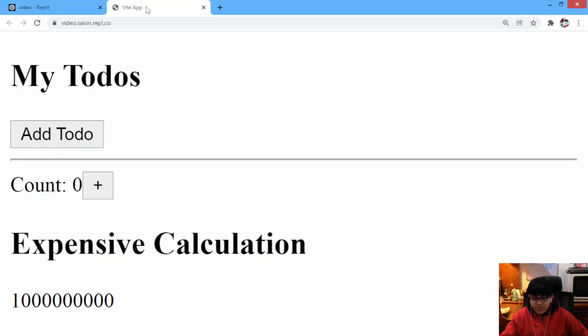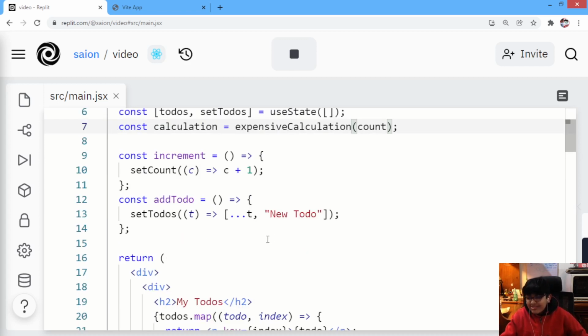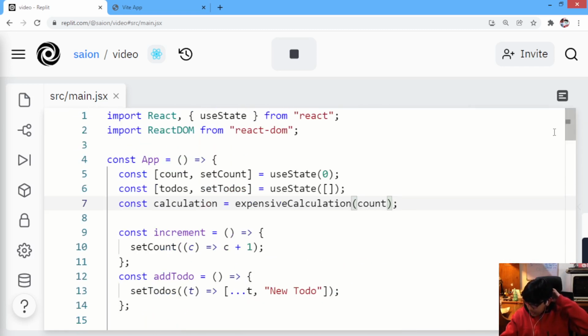But the useCallback hook used to return us a memoized function, meaning that useCallback gave us a function that was not redeclared, and useMemo gives us a value that has not changed.